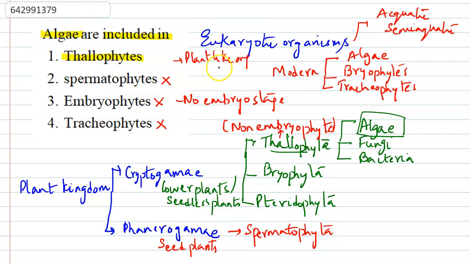But unlike plants, they do not have true roots, stems or leaves. That is why it is called a thallus-like body. So the algae are grouped into the thallophytes, which are considered non-embryophytes. So the first one is the correct answer for this question.